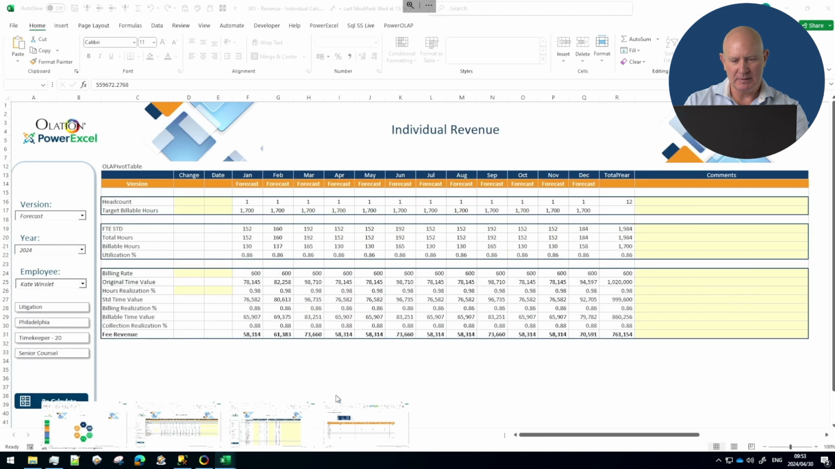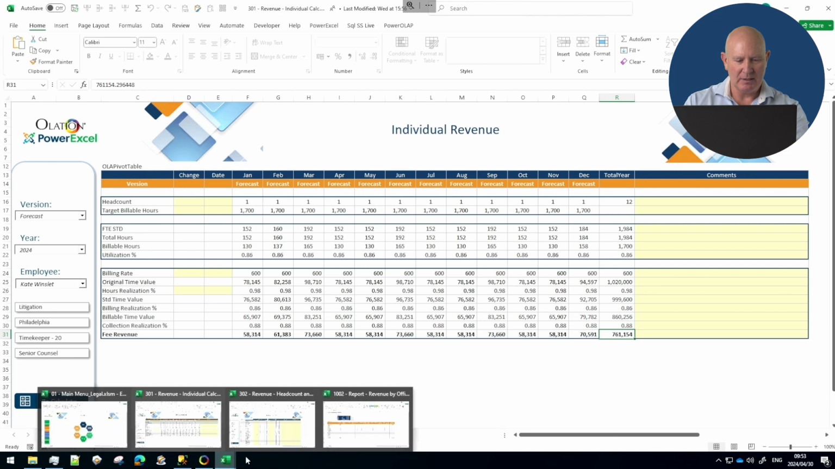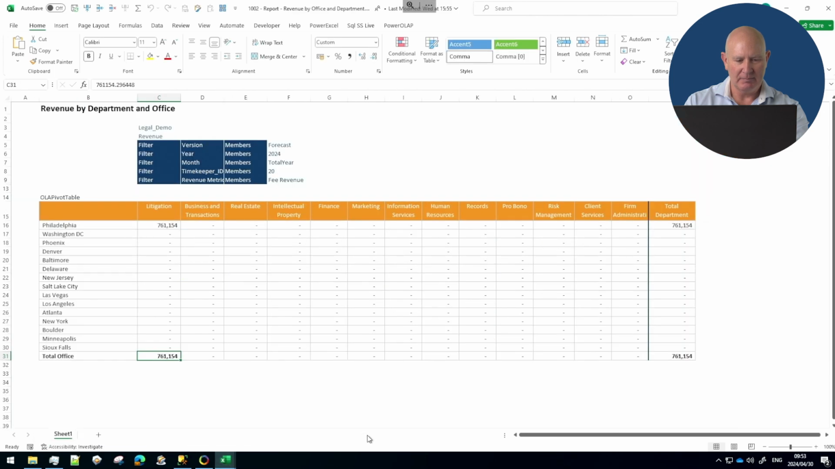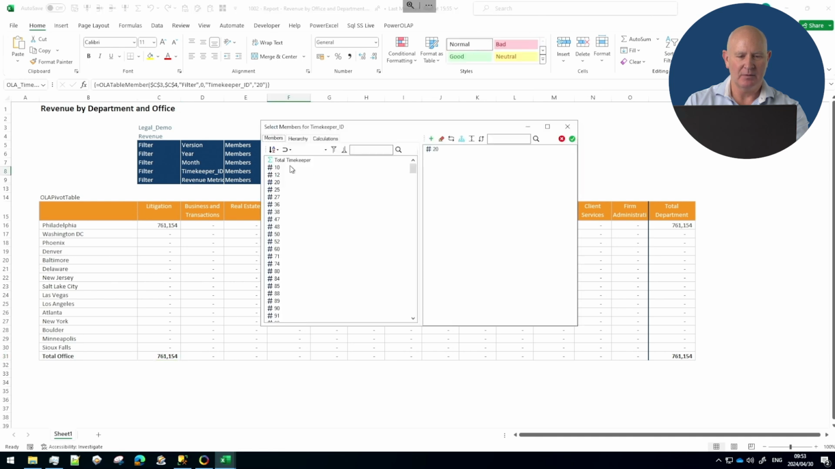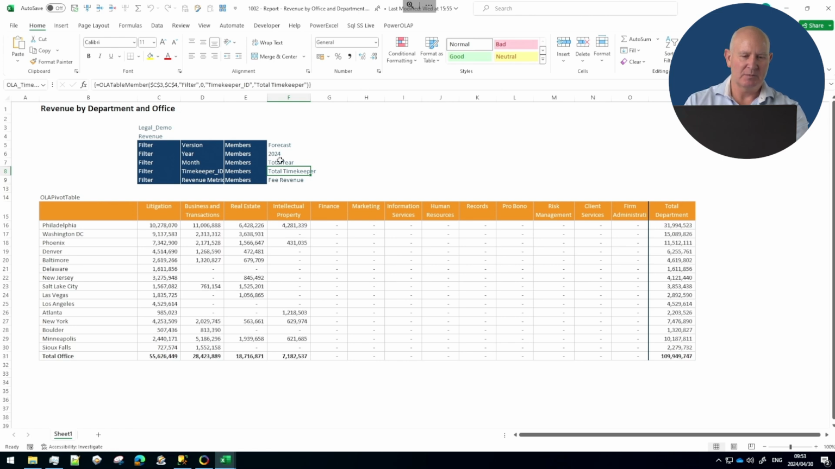At the same time, it's recalculated here. Same time, it's recalculated at this report level. And it's done the same for every single employee or timekeeper. So when I run that up to the total, I have this total for the group. Once I have this information, and of course it's by month.